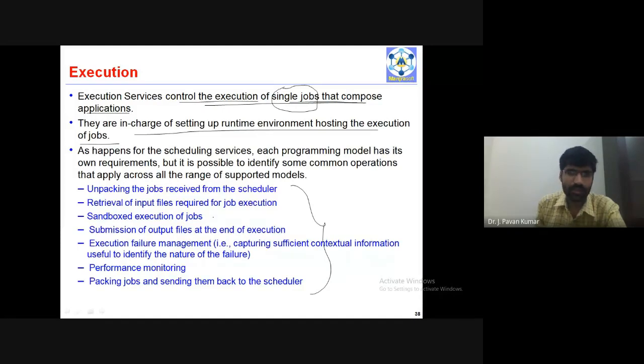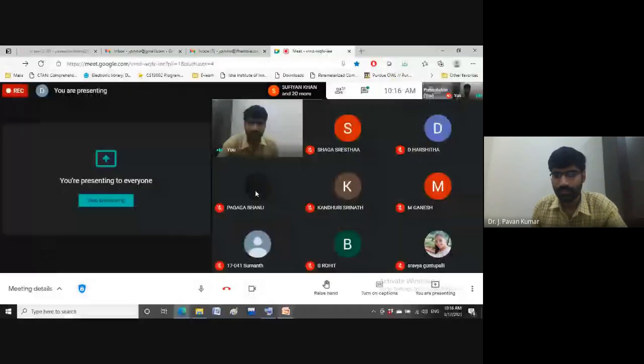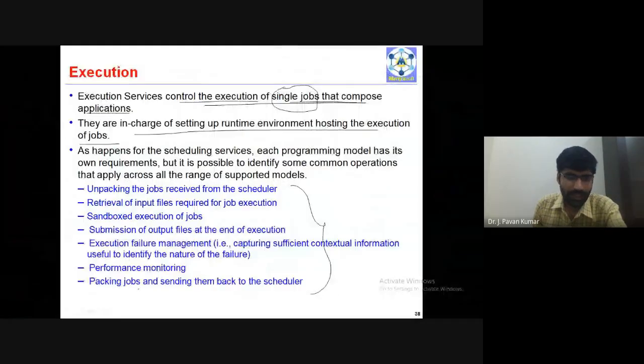Sandbox execution of jobs. Some relevant jobs can be grouped together, and those can all be executed at a time. Submission of output files at the end of execution. Execution failure management. Performance monitoring. Packing jobs and sending them back to the scheduler. These are all tasks performed by the execution service.